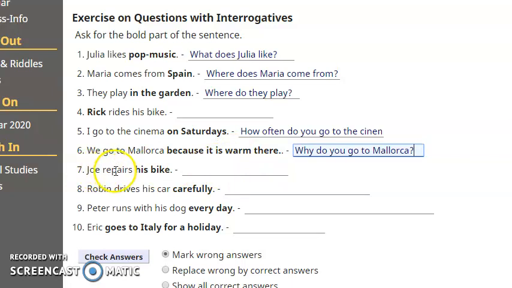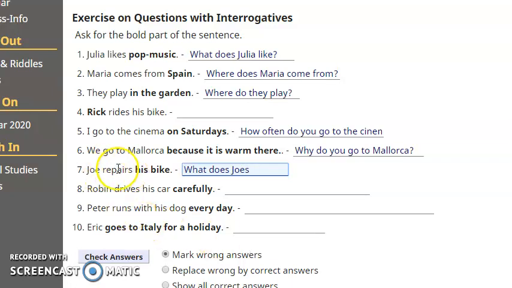Number 7, Joe repairs his bike. His bike, an object. So what is the question word for his bike? What? QU. Auxiliary. Do or does? Joe is third person singular, so does. Subject. Joe.